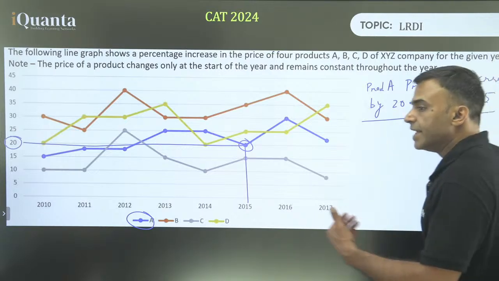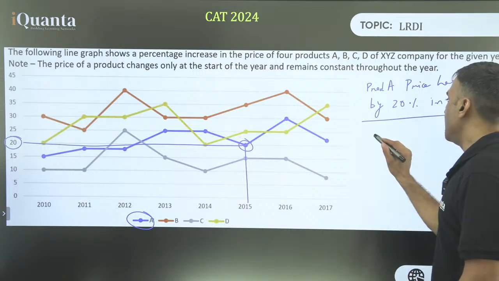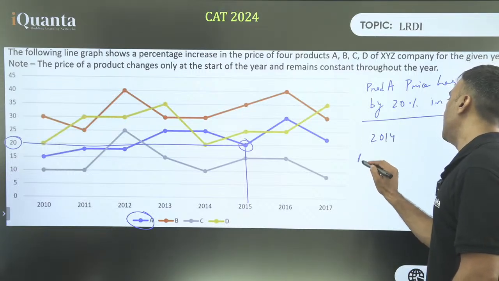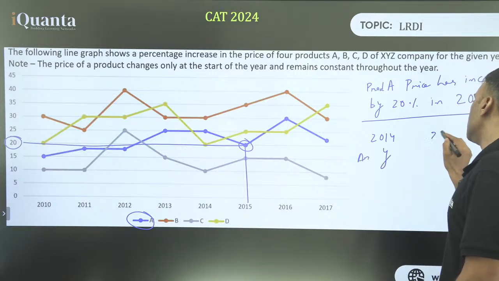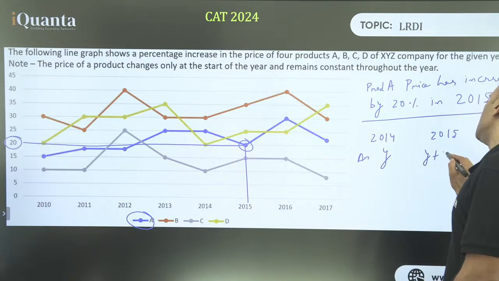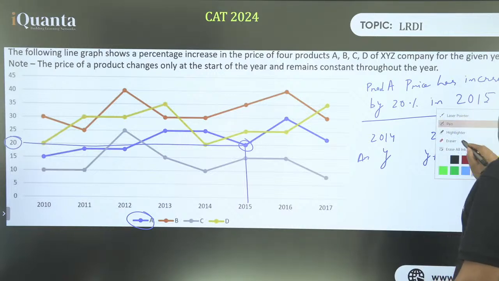Now where has the 20% increase come from? From the previous year. Okay? So if I assume in 2014 the price of A as Y, then in 2015 the price of A will be what? Y plus 20% of Y. This is what it means. Is it clear now?